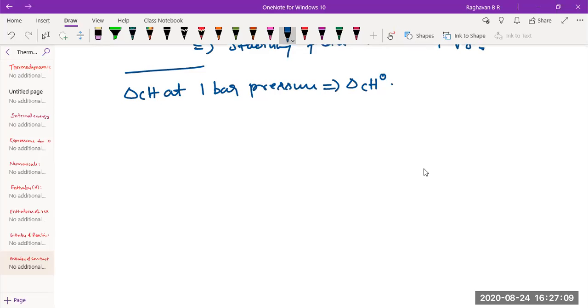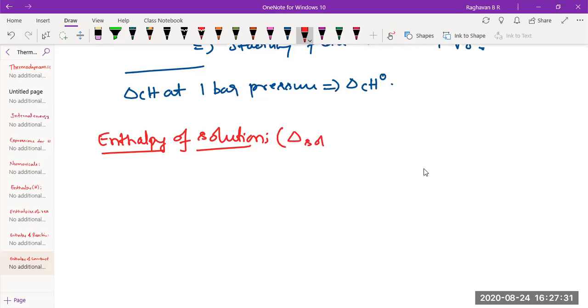That is enthalpy of solution, delta sol H. The term itself indicates that it is a change in enthalpy when a solution is formed.